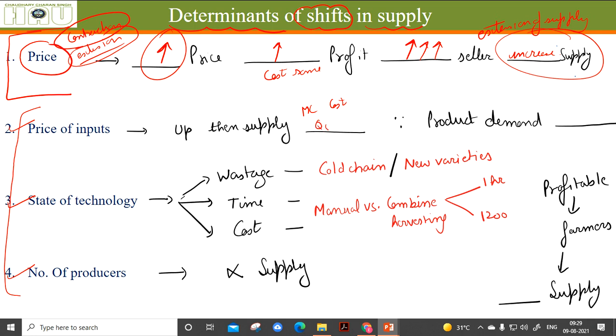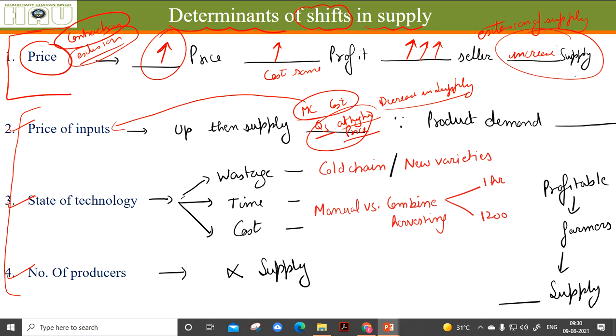And when you're selling the same quantity, the earlier quantity, at a higher price, what does it mean? It means a decrease in supply. Go refer to the previous slide wherein I was talking about decrease in supply. When the same quantity is now supplied at a higher price, because the cost of production of that product has increased, this leads to a decrease in supply.